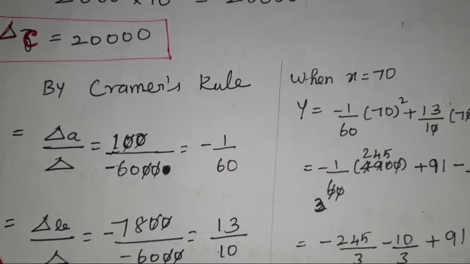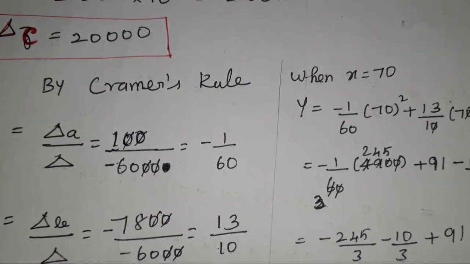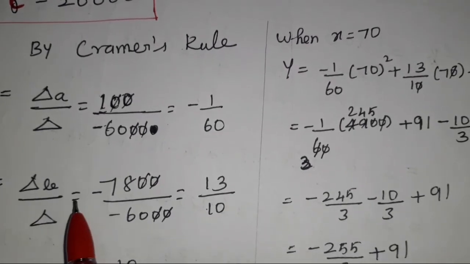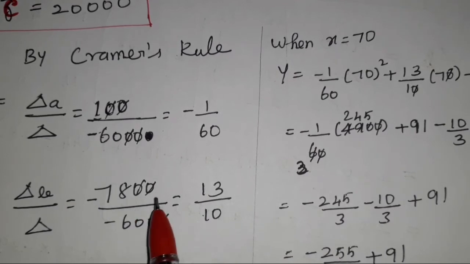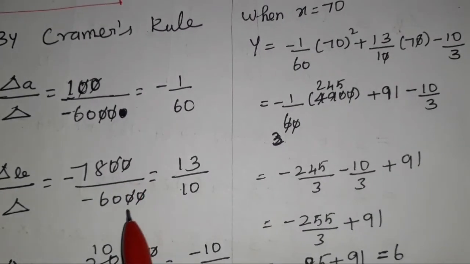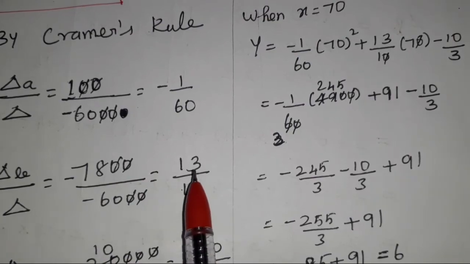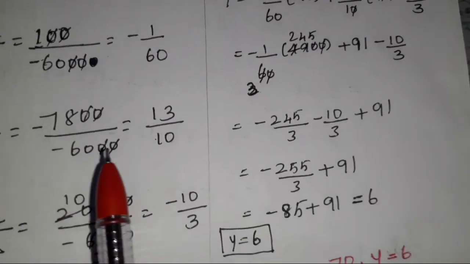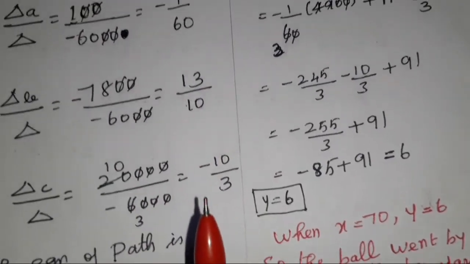Similarly we find B. B is nothing but what? Delta B by delta. What is our delta B? We found it already. Delta B is minus 7,800 by delta, which is minus 6,000. If the 20s cancel, after simplification we get 13 by 10. Next we find delta C.